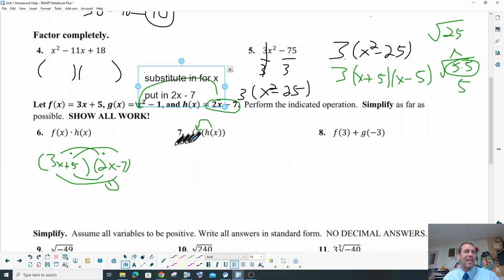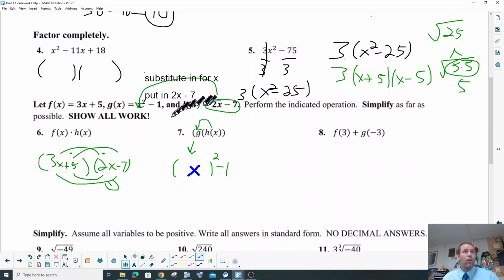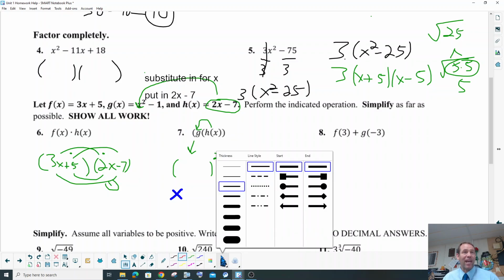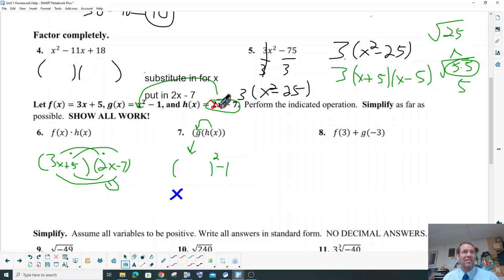I usually like to write down this one first, actually, with parentheses. So I go parentheses squared minus 1. It used to be x squared minus 1, but we're going to put 2x minus 7 in its place now. So that means the x comes out, and in its place is the other equation, which is the 2x minus 7.